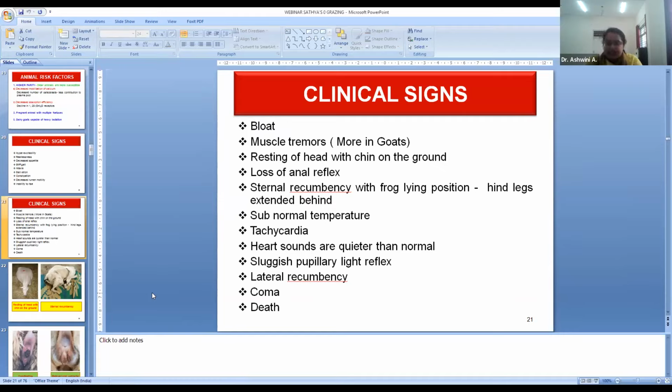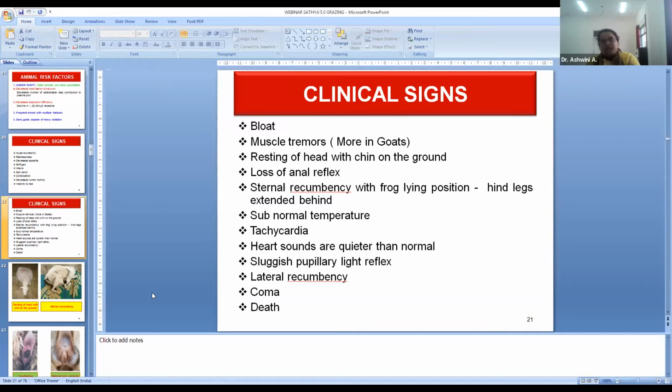And tachycardia, heart sounds are quieter than normal. Sometimes they are feeble, they are not audible properly. Whenever there is concurrent hypomagnesemia, the heart sounds will be more pronounced, more profound. But whenever there is hypocalcemia as a single entity, on auscultation the heart sounds are very feeble, and there will be absent or sluggish pupillary light reflex.